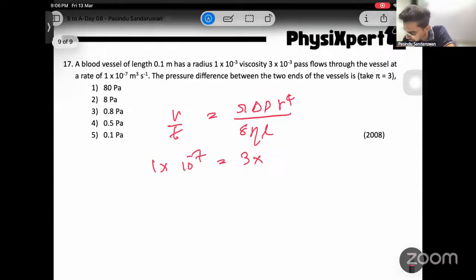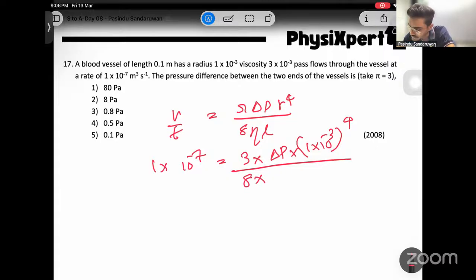I need delta P. Radius is 1 times 10 to the power minus 3, so this is 1 times 10 to the power minus 3 whole thing to the power 4, over 8 times eta, 3 times 10 to the power minus 3, times L, 0.1, which means 10 to the power minus 1.